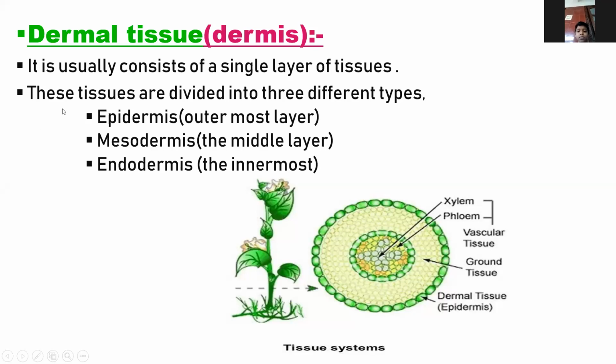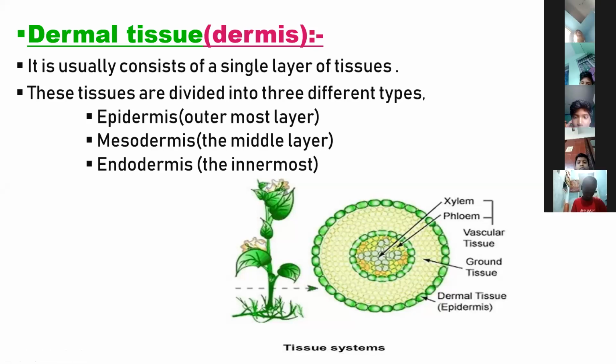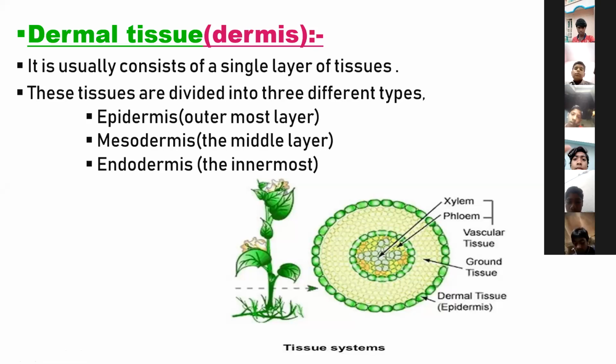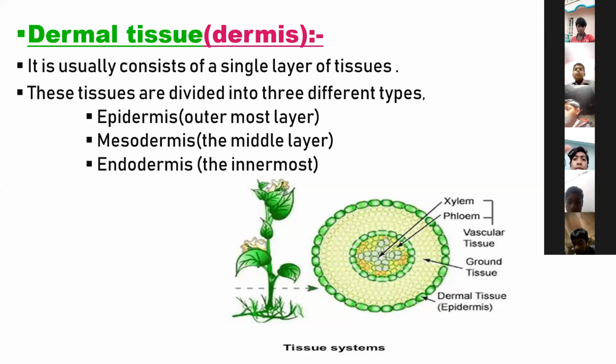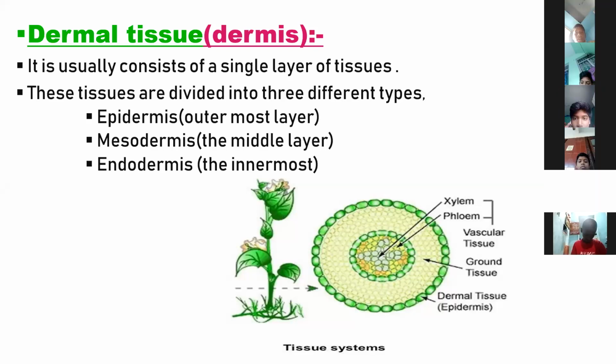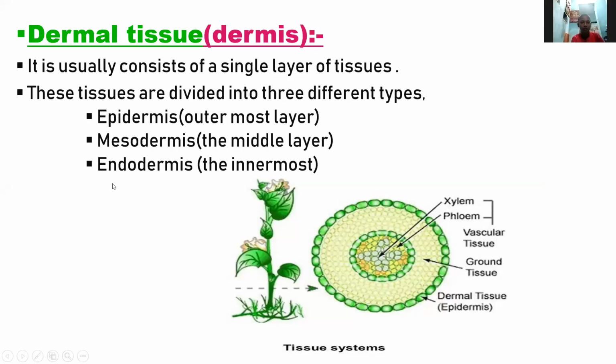Now, the dermal tissue is divided into three types. Number one is epidermis, number two is mesodermis, and number three is endodermis.